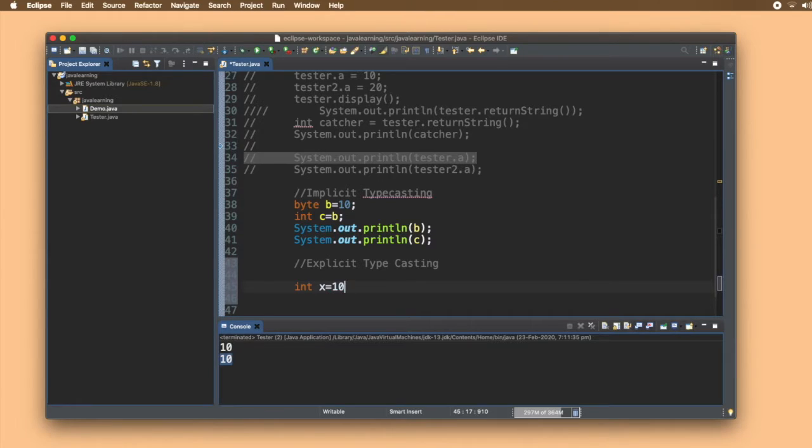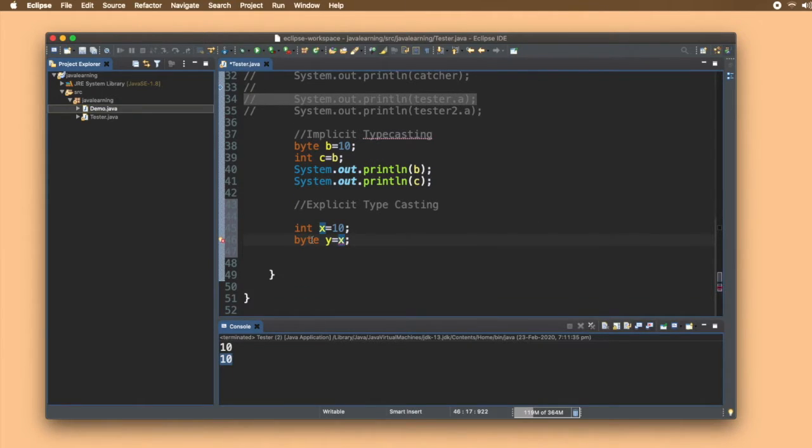int x equals 10, and now let's write byte y equals x. There you go, you can see a red line here. That means byte is unable to store x, which is of larger precedence or larger space. That is, x takes up 4 bytes whereas byte can take only 1 byte. So how can it store 10, which is taking 4 bytes, into a single byte?